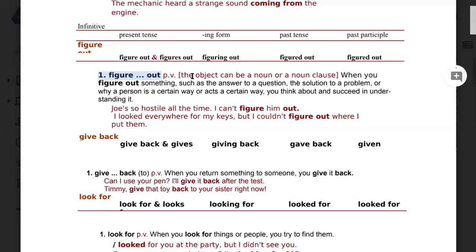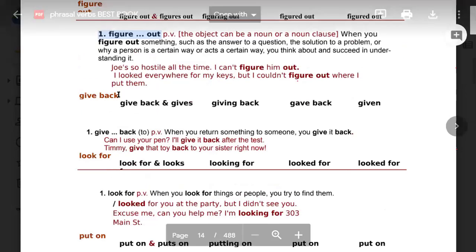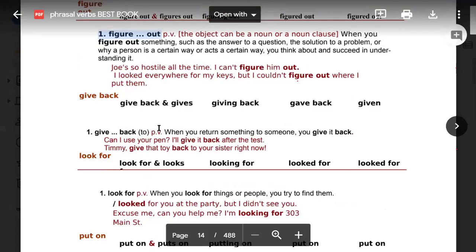Okay, so raise your hand who would like to tell me a sentence. Okay, Mustajab, go ahead. Yesterday, I figured out the correct answer from my mate's book. Okay, yesterday I figured out the correct answer of a question from my mate's book. Okay, very good. Anybody else who would like to tell us any sentence, or we are moving to another verb, give back. Okay, so who would read? Mustajab, go ahead and read this.